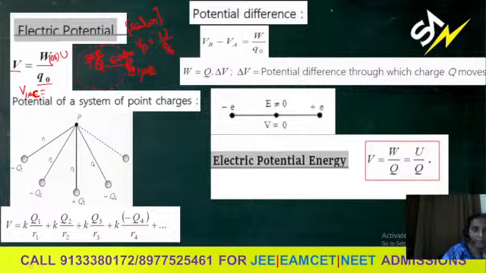So I need to take the interaction energy between them by that charge. What will be the interaction energy? For that, you must concentrate here. Electric potential energy between any two charges is equal to K into Q1 Q2 by R. Here Q1 is 3 microcoulombs, and Q2, that is Q naught, is 1 microcoulomb.